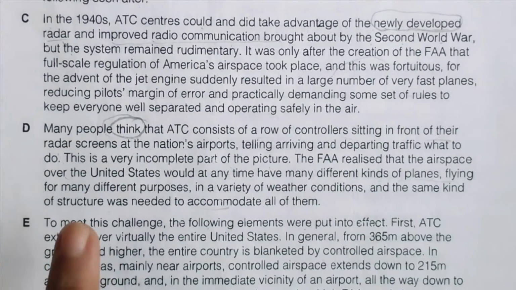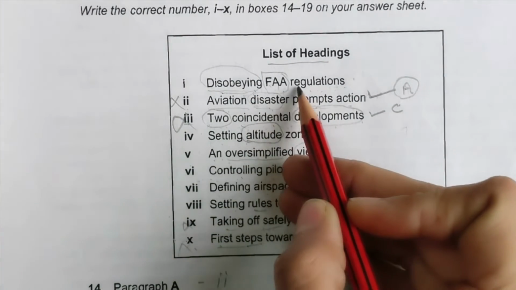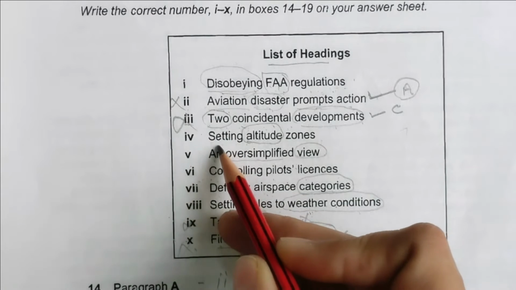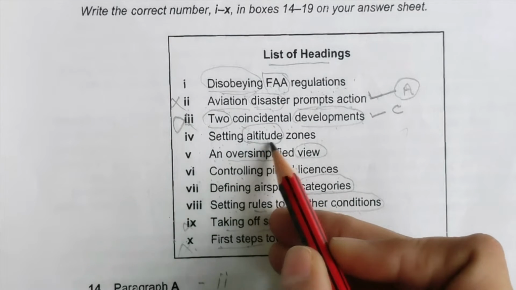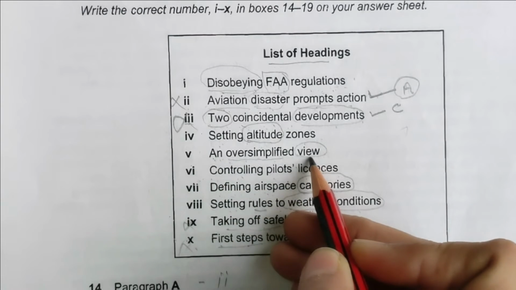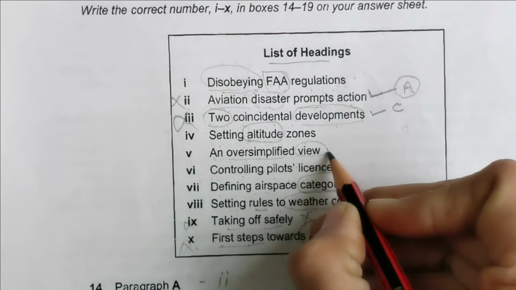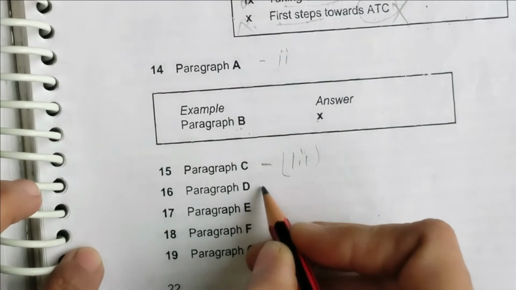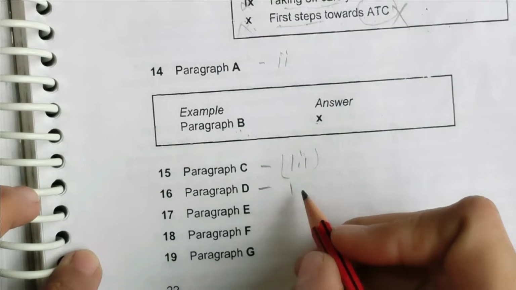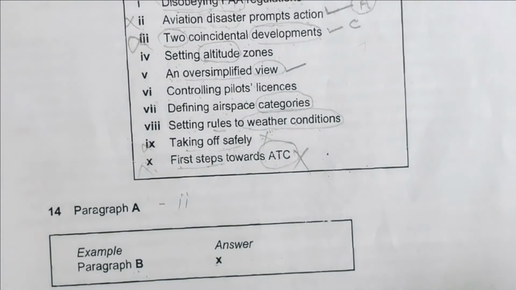Our simplified view. Let's look at the list of headings. But still you need to read it. Disobeying FAA regulations, they were not talking like that. So these are out of the list. Setting altitude zones, no, they were not talking about anything. And yes, an oversimplified view. So license, categories, weather condition, no, so we will put it for this 16th for D paragraph. Okay, what is this? Fifth number. Okay, this is for fifth. Now let's move on to the E paragraph.